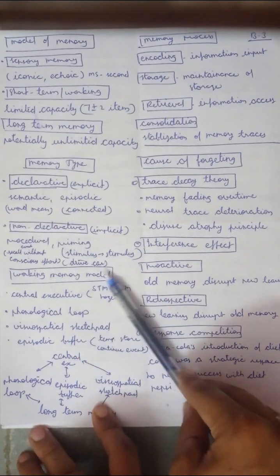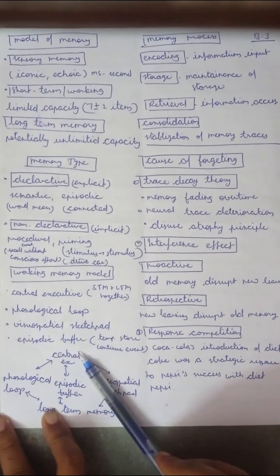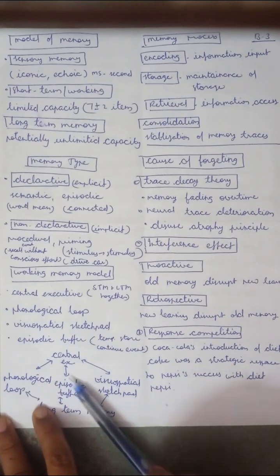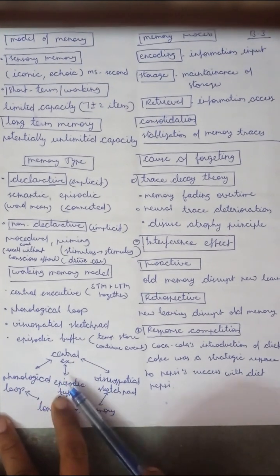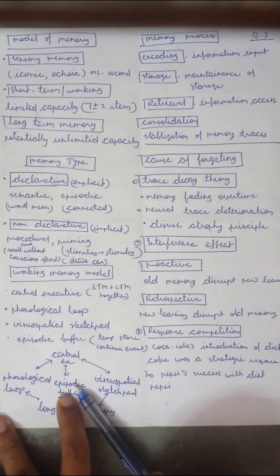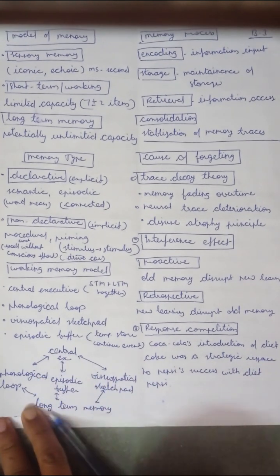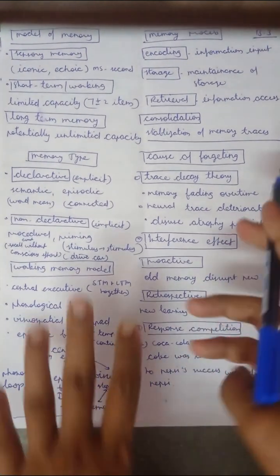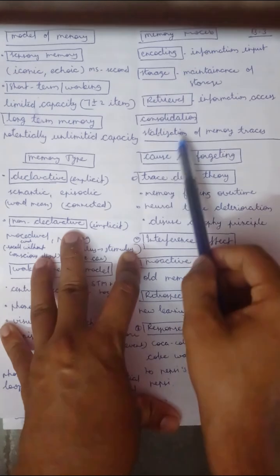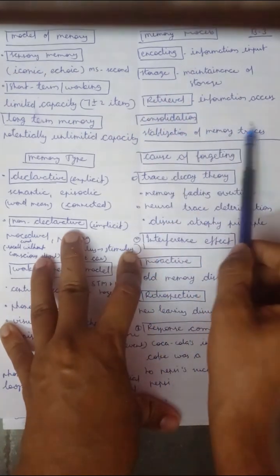Then the working memory model. We have a central executive, related to the phonological loop, meaning audio, the episodic buffer, which holds connected episodes, and the visual-spatial sketchpad, and it connects to long-term memory. Then comes the memory process: encoding, information input; storage, maintenance of information; retrieval, information access; and consolidation, stabilization of the memory trace.